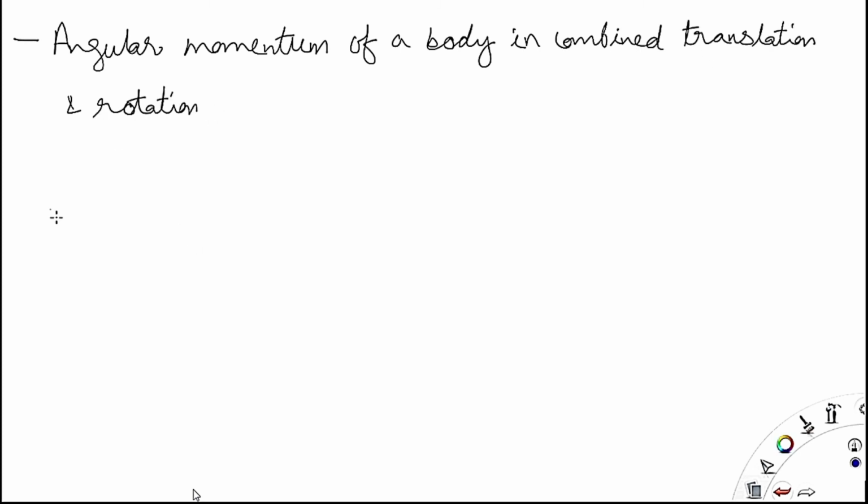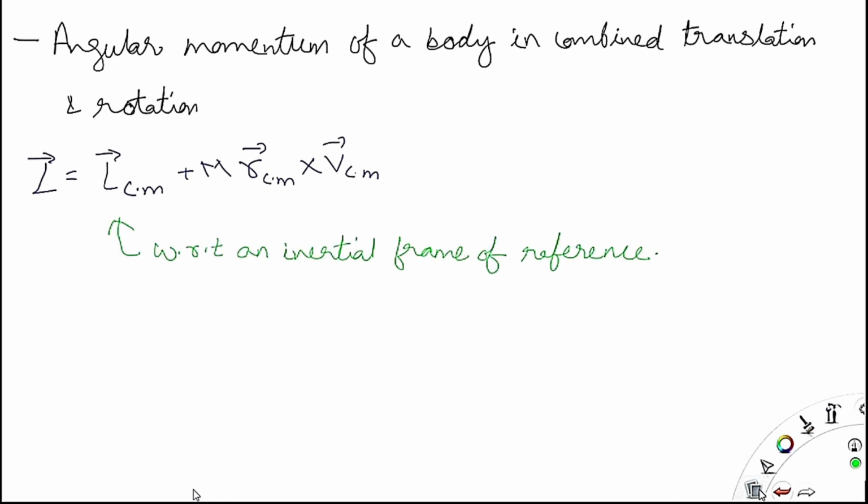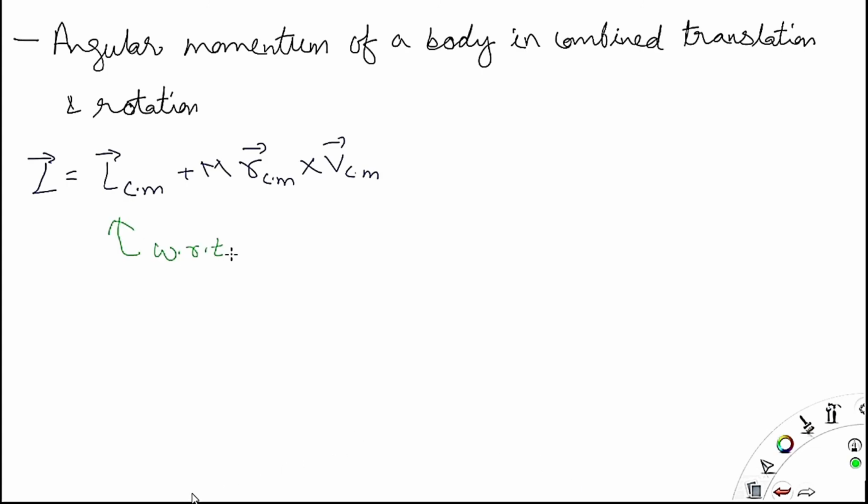Now angular momentum in rolling or general motion is equal to LCM plus m into the cross product of RCM and VCM. This angular momentum of the center of mass is with respect to the inertial frame of reference. In the first case we have assumed this LCM is with respect to the inertial frame of reference. This is the distance of the point, and this is the linear or tangential velocity of the point.